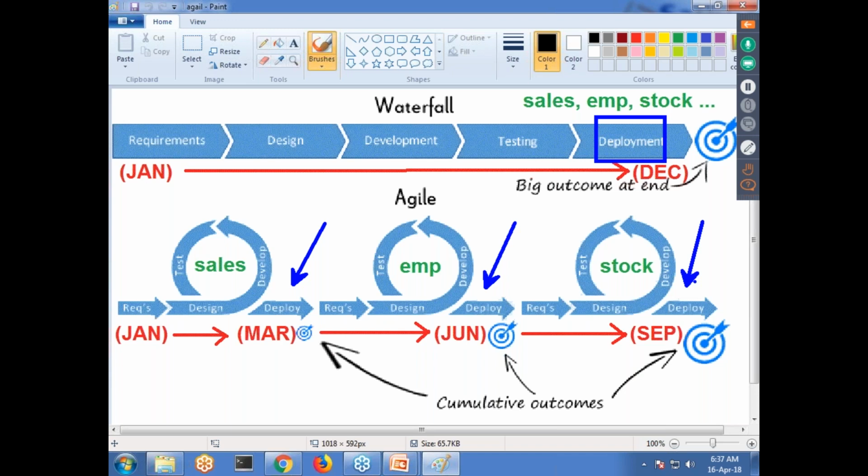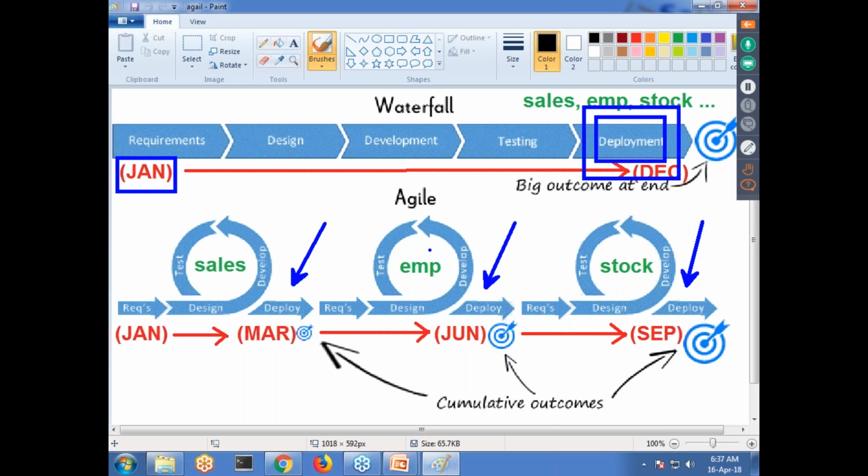Okay. Here, what is the limitation of this waterfall and this single deployment? Just see here. If you have only one deployment, the client has to wait. Suppose a client comes with any new issue, some new idea. And if we deliver this project after 1 year or some 2 years, the client has to wait, right? And the client may not start his business. Just see this case here. I started this process in Jan, and I delivered in the month of December, right? So here my client has to wait. He won't start his business, right? So he has to wait for much time.